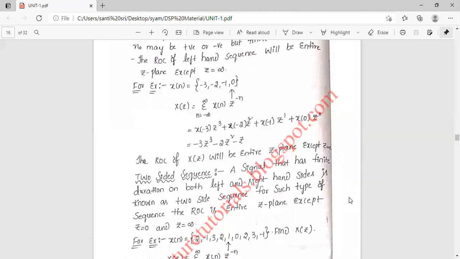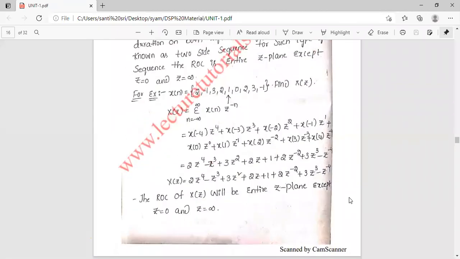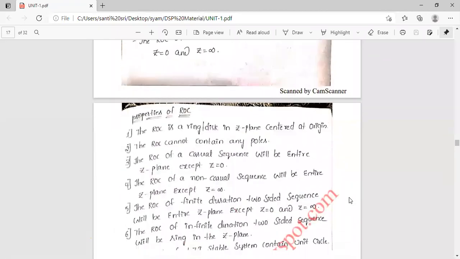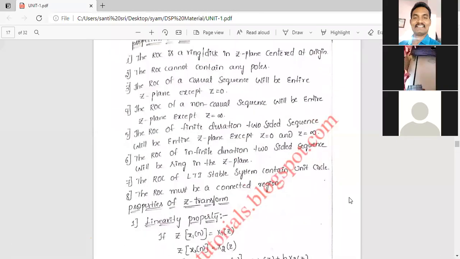Next, coming to the properties of ROC. After that we will see the properties of Z transforms.